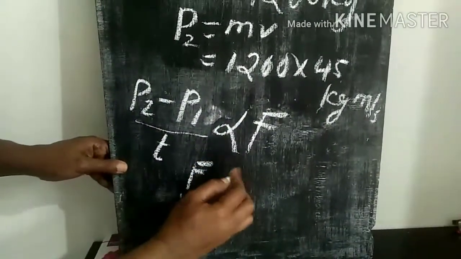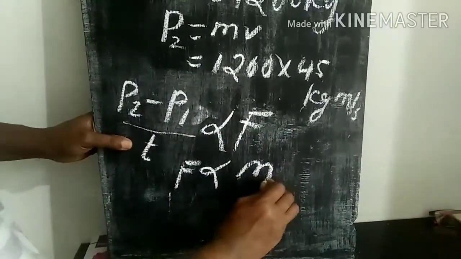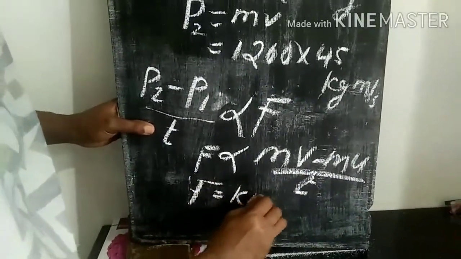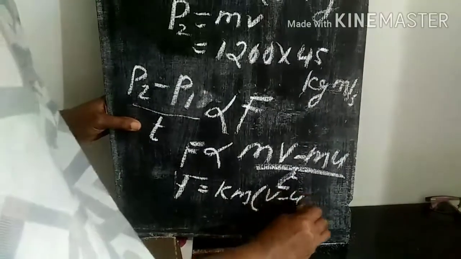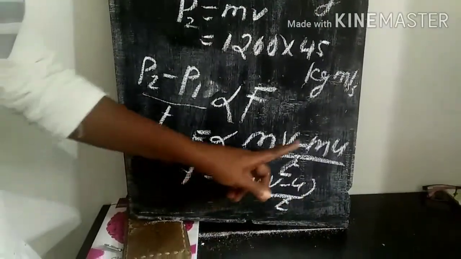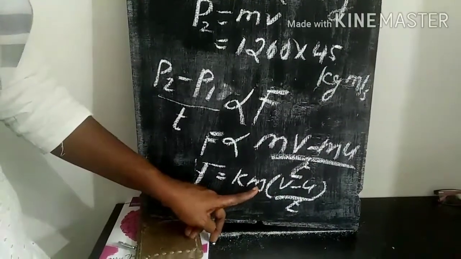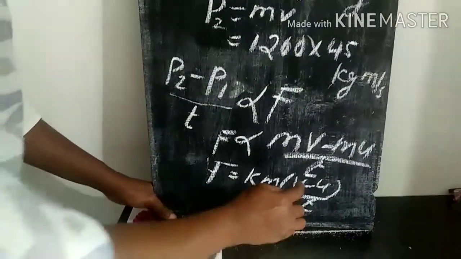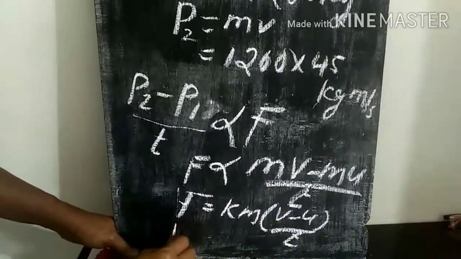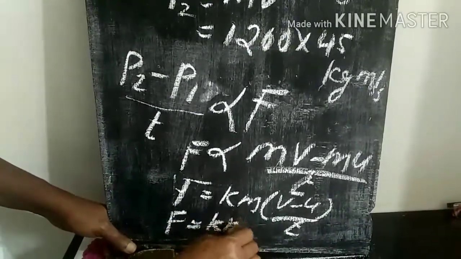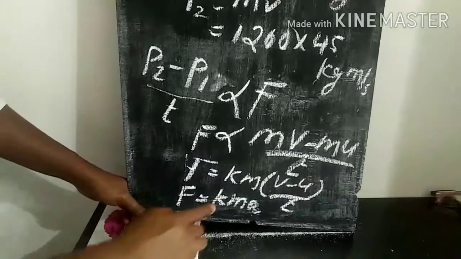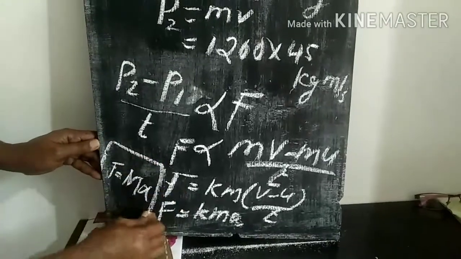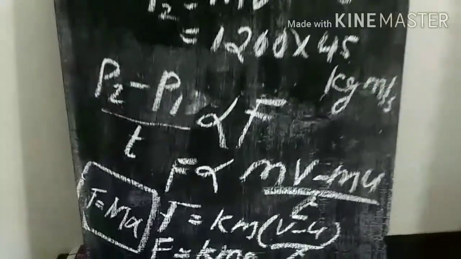So F is directly proportional to the change in momentum, that is mv minus mu divided by t. Or F is equal to a constant into m into (v minus u) by t. Right? m is common for both terms, so I take m outside: m into (v minus u) by t. And what is (v minus u) by t? That is the change in velocity with respect to time, that is acceleration. So F is equal to K into m into a. If K is 1, F is equal to ma. So this is the mathematical derivation of the second law of motion.